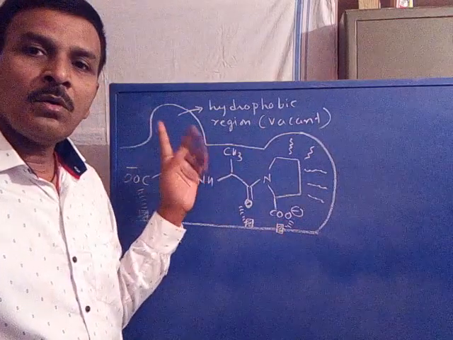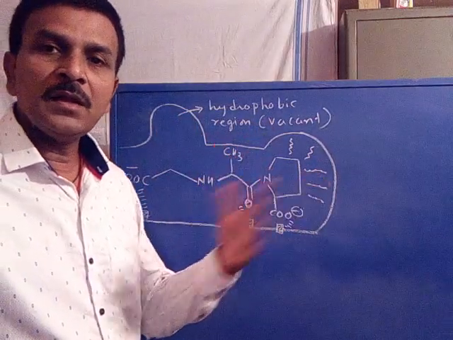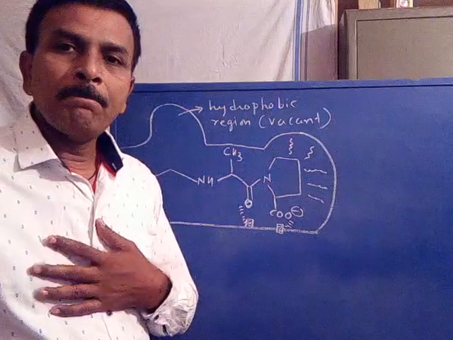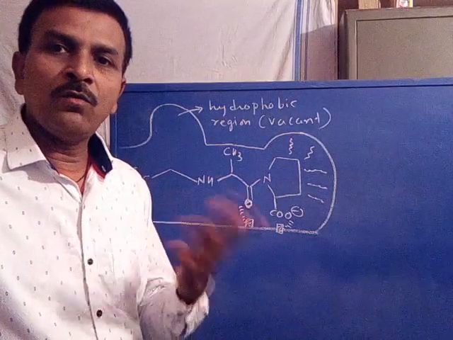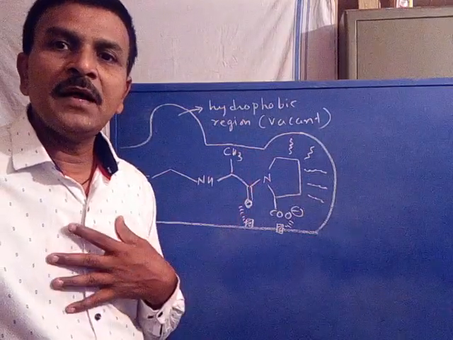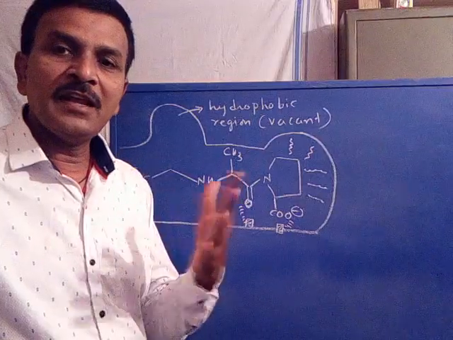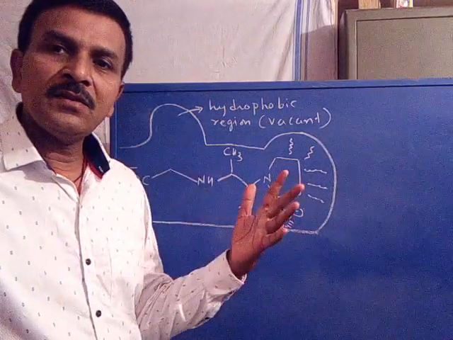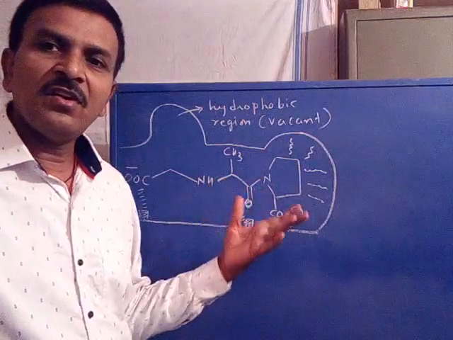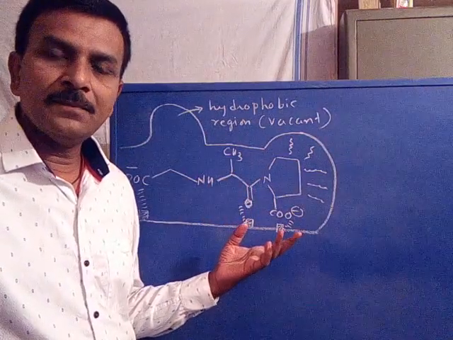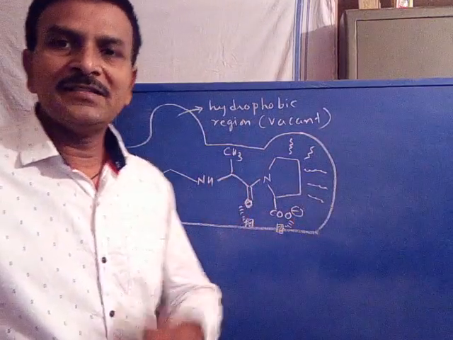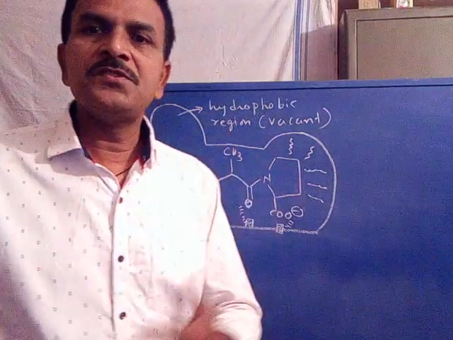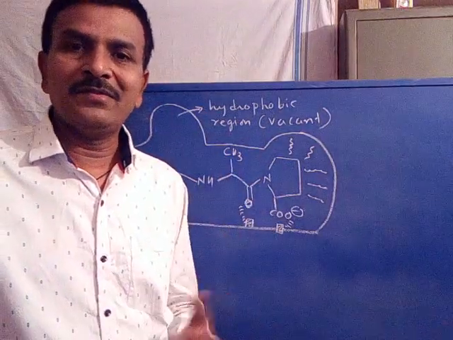There is one more hydrophobic region available in the target, but the drug has no hydrophobic group to interact with the vacant hydrophobic region of the target. Therefore this structure interacts less strongly with the target. Specific interactions are fewer and hence the activity will also be less.